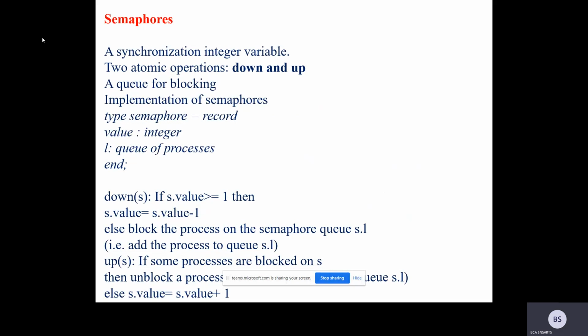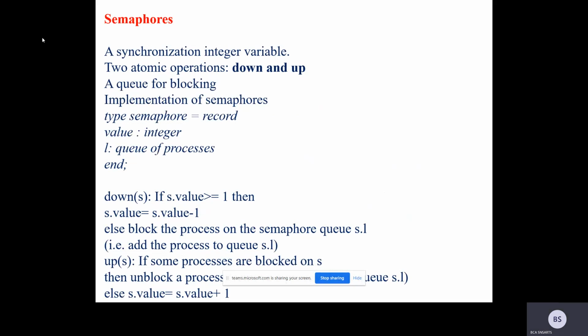When the down value is greater than 1, then the value will be decremented. Likewise, the same thing for up: the value will be incremented. Down and up decrement and increment the value. When it is down, nobody enters the critical region. When it is up, anybody can use the critical region. This is the concept behind semaphores.